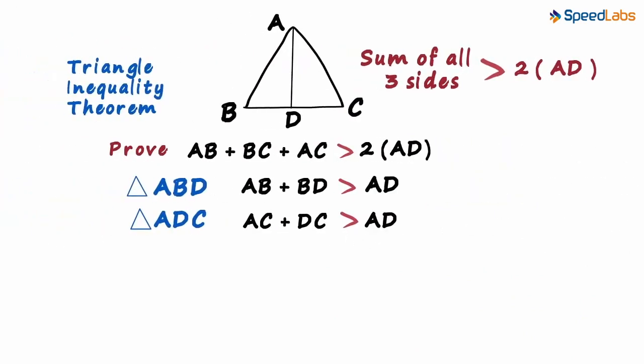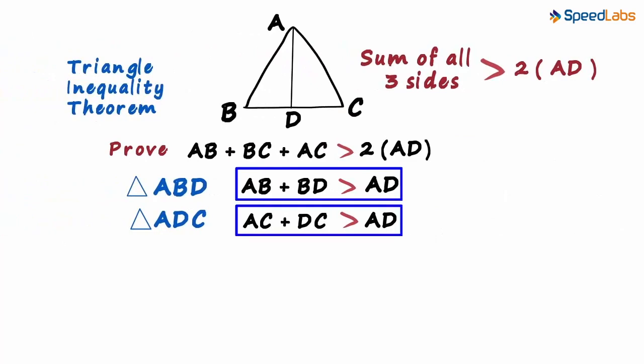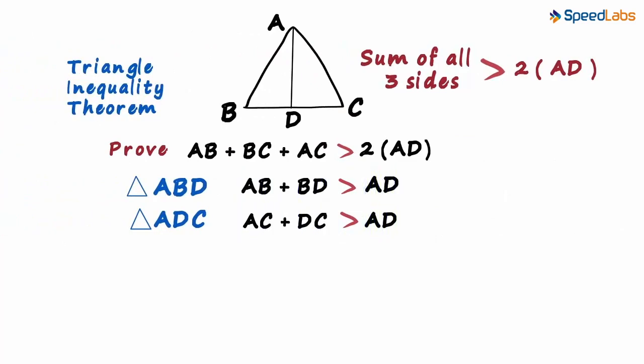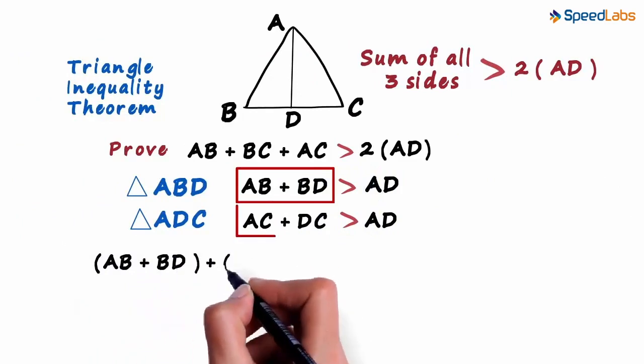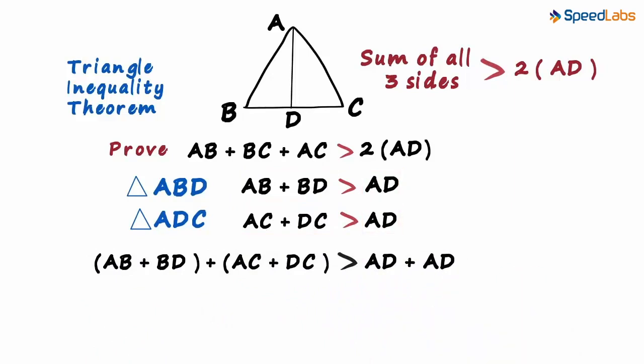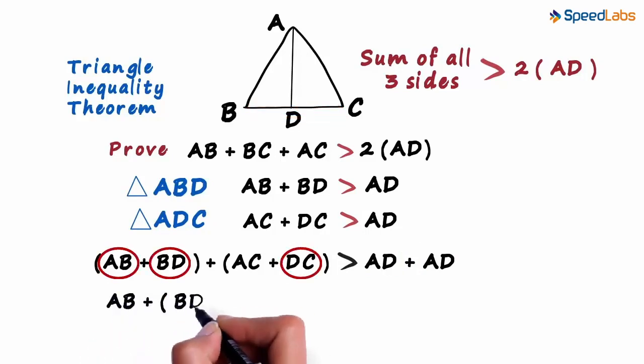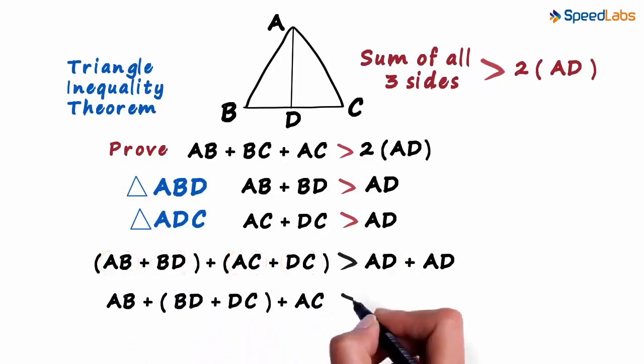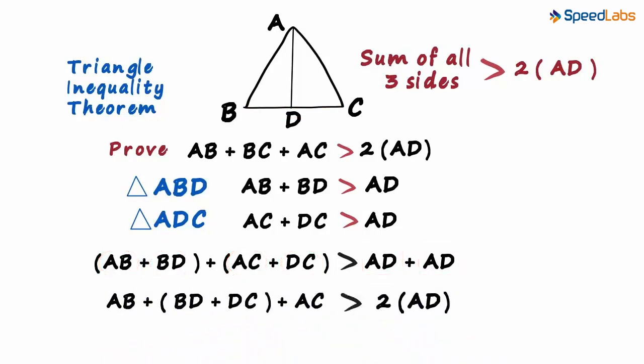Now let's go back to our problem. Looking at these two inequalities, which have the same direction, we can say that AB plus BD plus AC plus DC is greater than AD plus AD. We're almost there. The right-hand side is 2AD. We know that BD and DC form BC. So we can group them and write it as AB plus BD plus DC plus AC is greater than twice AD. Looking at the figure, we can see that BD plus DC is BC. So this can be written as AB plus BC plus AC.